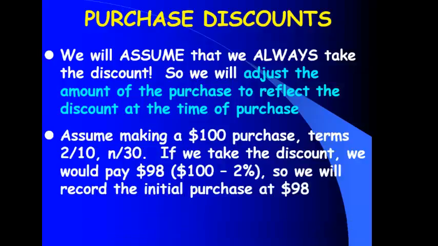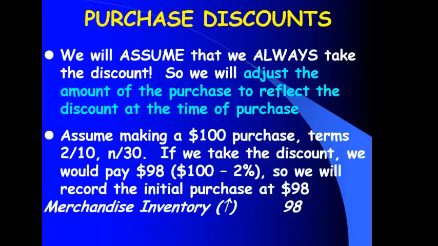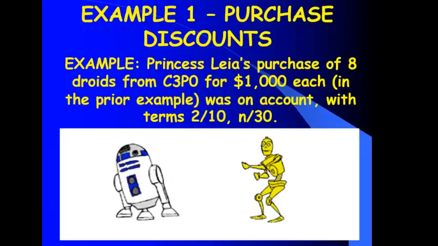What does that mean? Let's assume we make a $100 purchase, terms 2/10 net 30. If I were to take the discount, I could save 2%. 2% times 100 says I would save $2. 100 minus 2 says I'm going to record that purchase then at $98. It is a $98 transaction from here on out. So when I make the purchase, I'm going to debit merchandise inventory to make the asset go up. I'm going to credit accounts payable to make the liability go up, but the amount now is going to be $98.